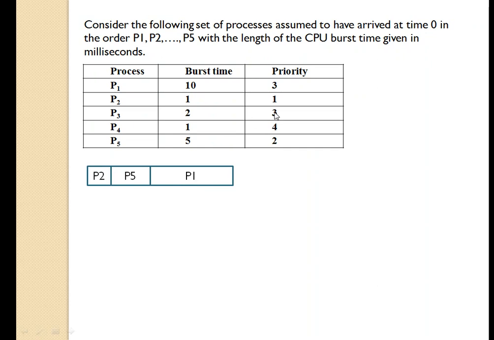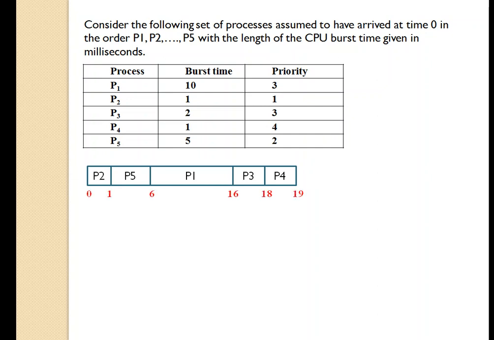Next we will take P3 for execution. P3 requires 2 milliseconds, so it will execute for 2 milliseconds and then terminate. And then the last one, the next priority is 4, that is P4, will be given the CPU for execution. It will execute for 1 millisecond.